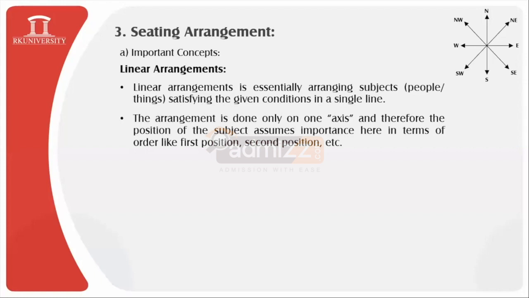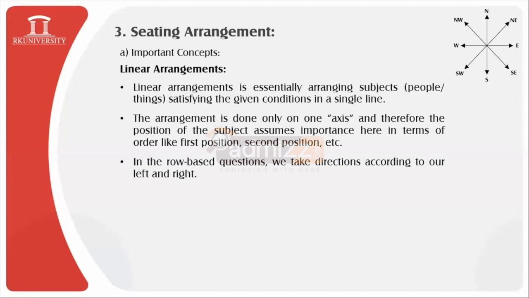Now, in row based questions, wherein the arrangement is of horizontal format, we take directions according to our left and right. Make sure this left and right fundamental may include the fundamentals from the direction sense test also. That is, if the persons sitting in a row are facing towards the north direction, you need to recall the fundamentals of the direction sense test. And if the person is facing the south direction, for that also you need to recall the fundamentals from the previous chapter, direction sense test.